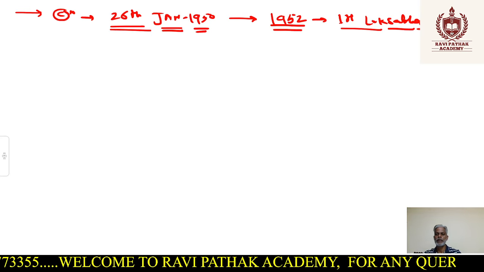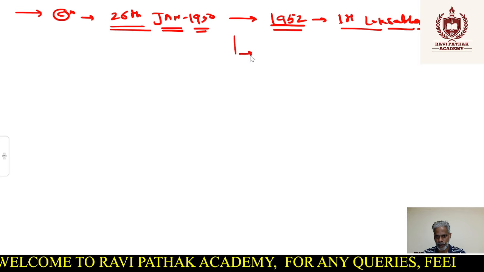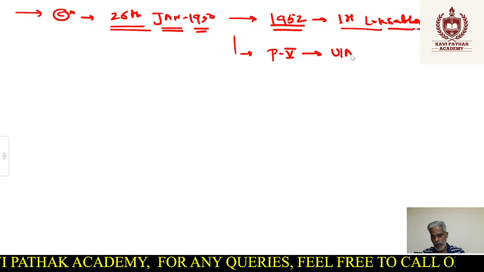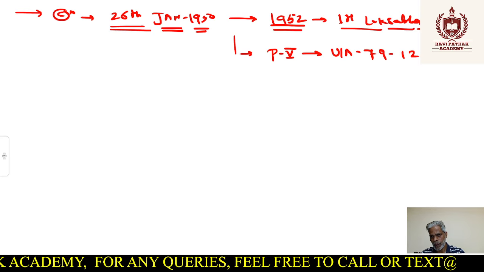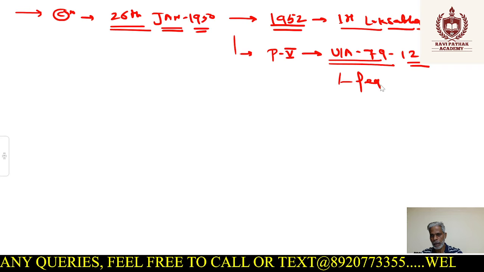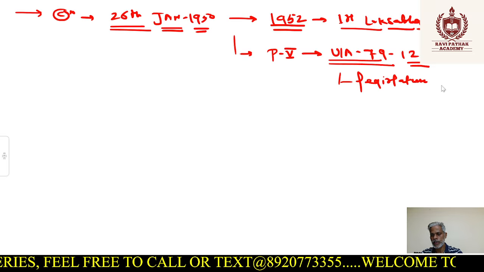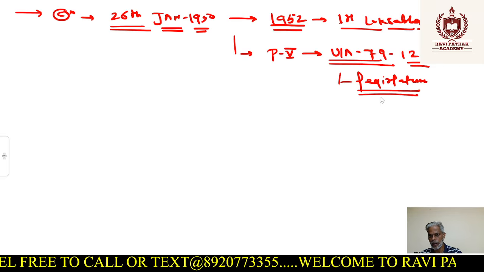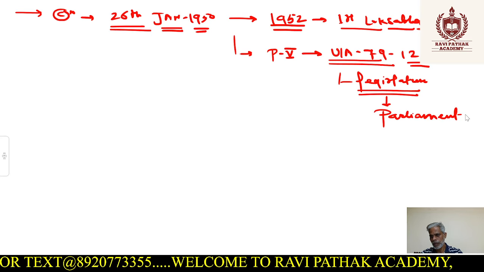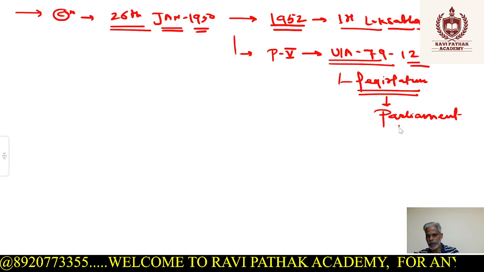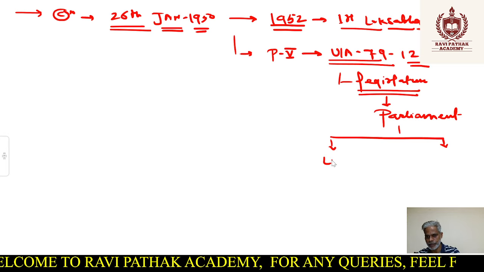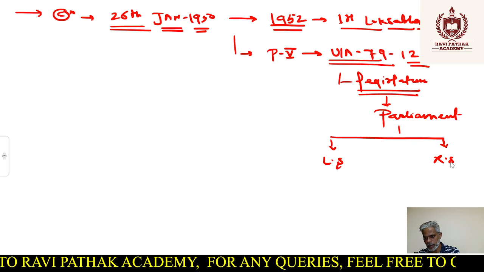But the point here is that when we decided to go for the parliament, a brief discussion is given in Part 5 of the constitution, under Articles 79 to 122. Articles 79 to 122 deal with our legislature, right? When we say legislature, it's a constitutional term. Otherwise, in common terminology, we call it parliament. So when we decided to go with the parliament, we made it bicameral because we opted for a federal principle or union type of polity. So it has two houses, Lok Sabha and Rajya Sabha.